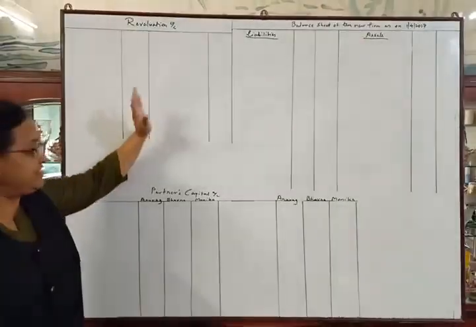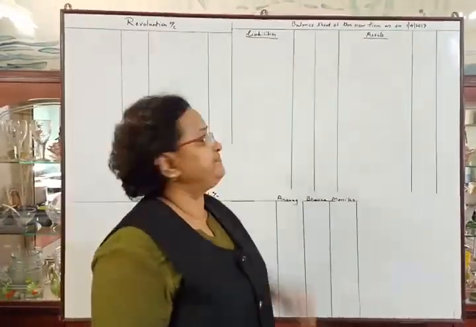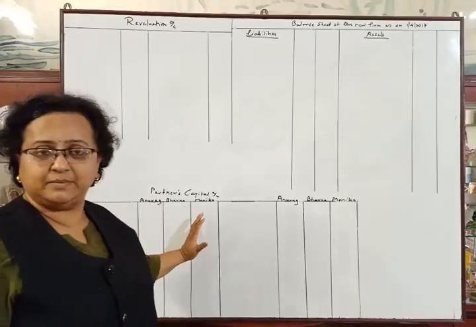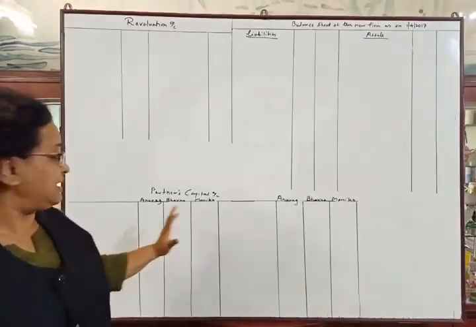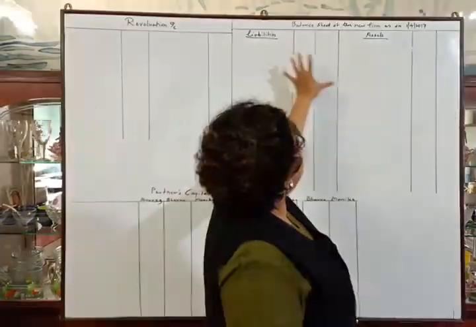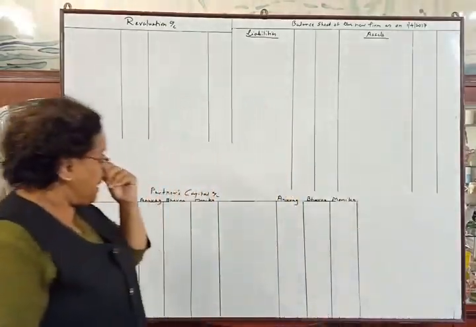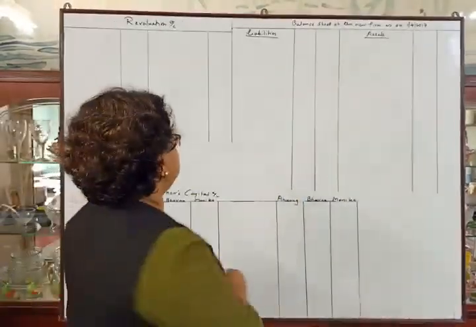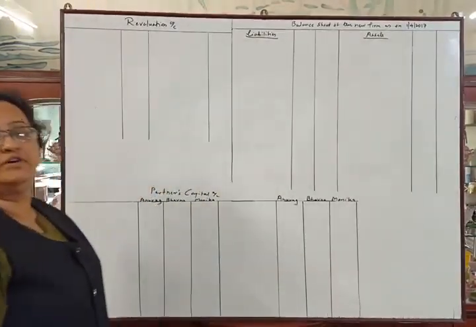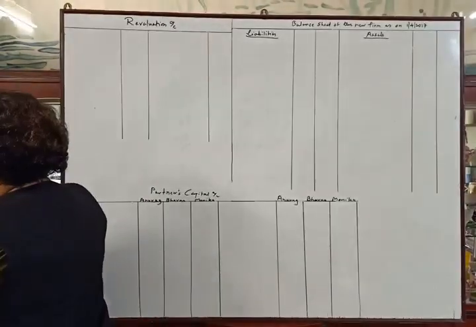We have drawn revaluation account, partners capital account and balance sheet of the new firm. Anurag, Bhavana and Monica are the partners. Monica is the new partner and Anurag and Bhavana are old partners. This is balance sheet of the new firm, due to limited space, liability side and asset side. Now we will start solving. First we have to post items from balance sheet. Let us see the problem.